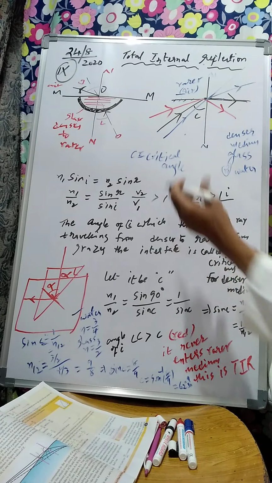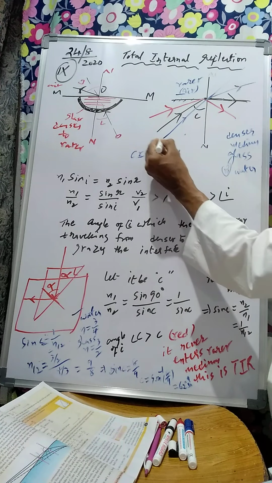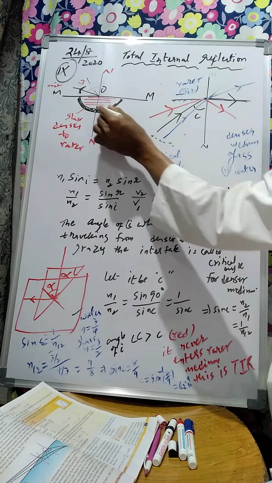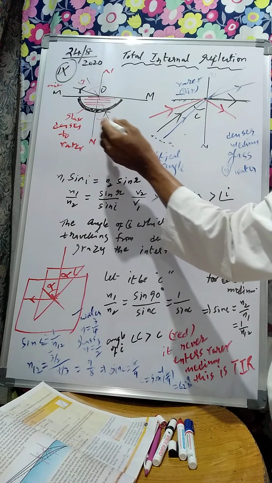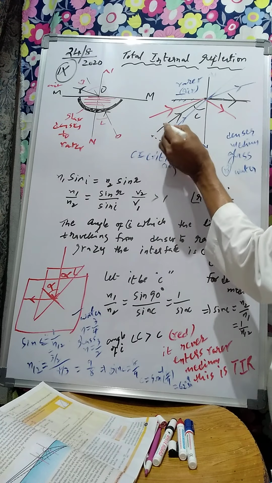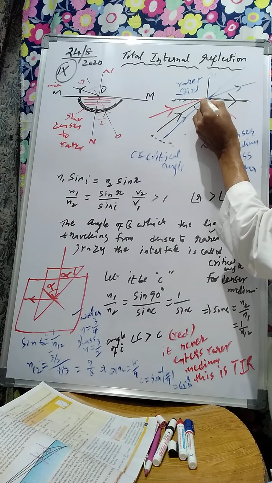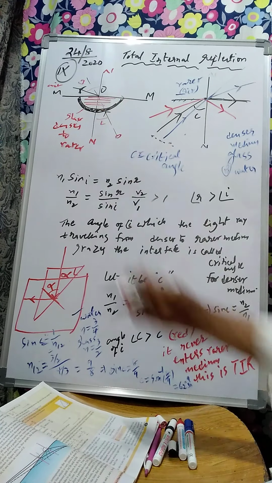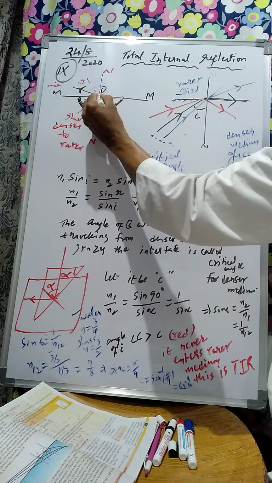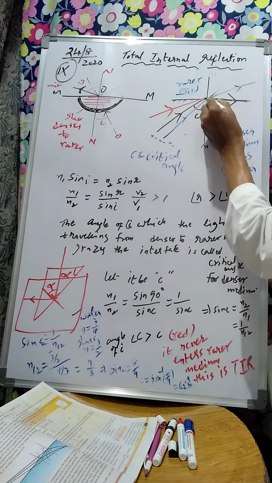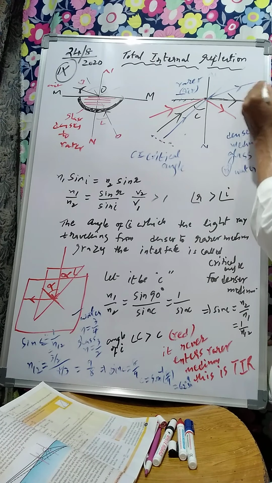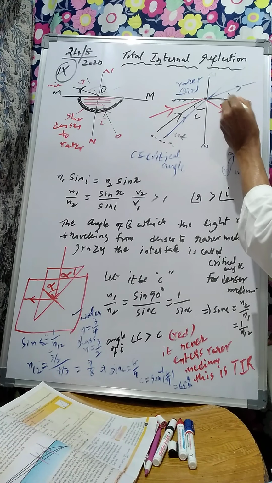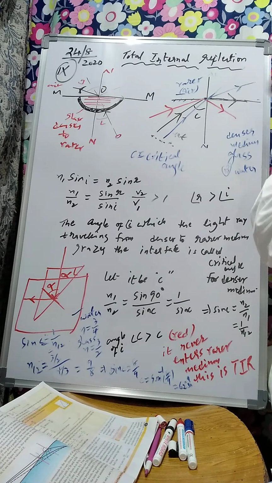See, when the angle starts increasing, and we keep increasing it, at this angle C, the light ray hitting the glass slab will graze the surface. It will not go out. I am showing it from this side because my left hand is here. As it hits, it will graze the surface of the glass slab, coming along the edge, not going out but staying in. So that is what the black line is showing. The blue line is refraction, the first one. Grazing means it touches the surface from above and does not go out.